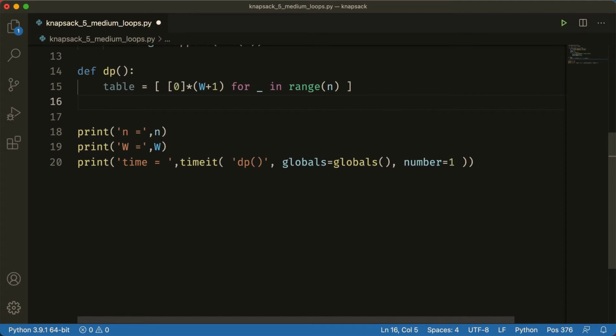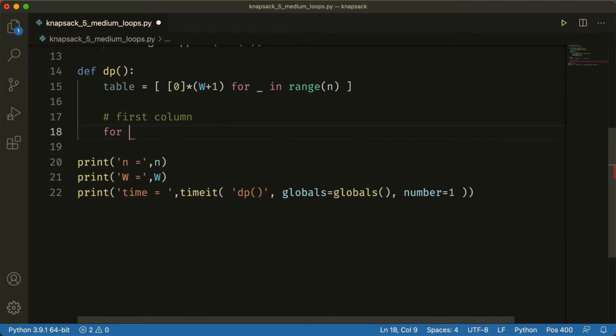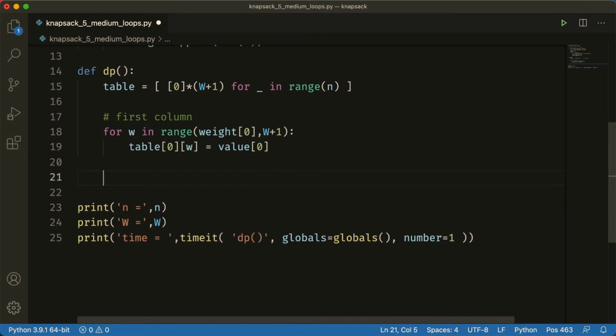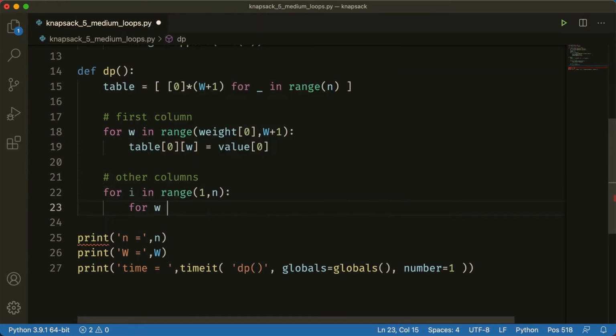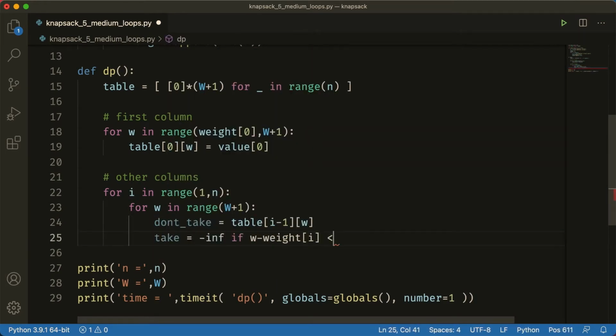But we have this base case for I equals 0, so let's start there. I've initialized the table with zeros this time, so the only thing to do here is to set the values in the first column to the value of the first item. Well, if w is large enough. First column done. Now for all other columns, for all increasing values of w, and watch out, we run up to including big W, we look at the two cases. Don't take the item to get the same as before, or we take it, if we can, to get extra value.